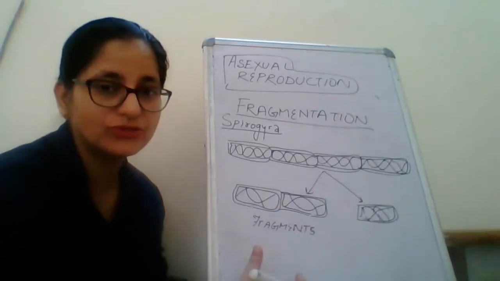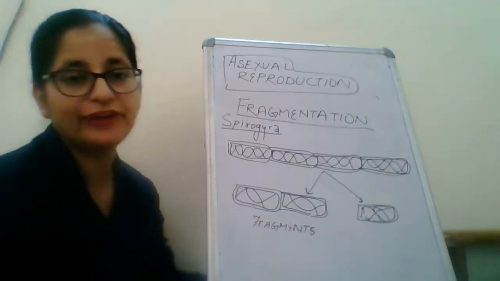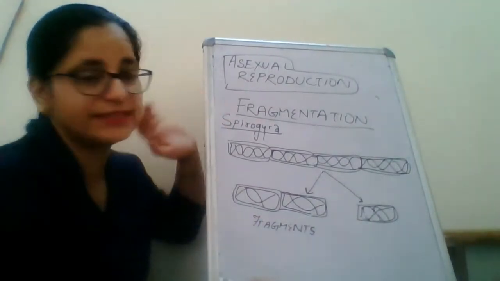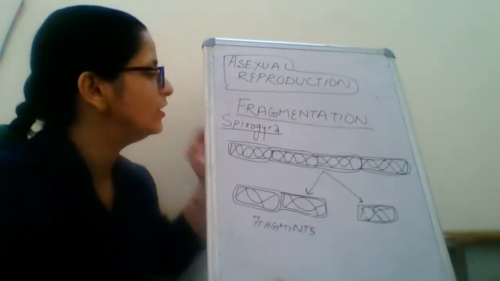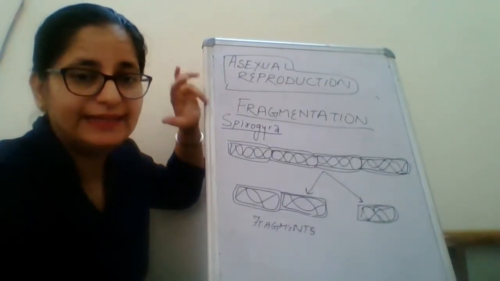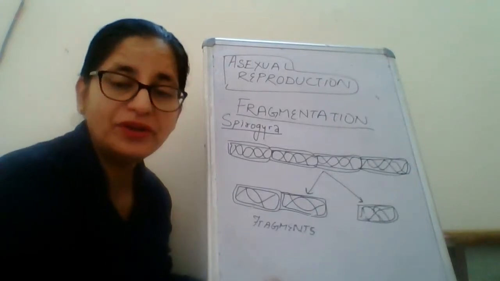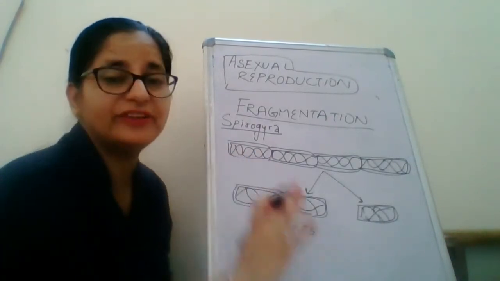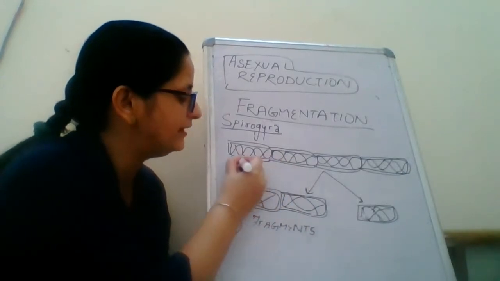So this process is called the fragmentation process. In which organism is it taking place? It is taking place in phytoplankton. So fragmentation is a type of asexual reproduction, and it is taking place again in the lower organisms where there is no differentiation of root, shoot, stem and leaves, etc.